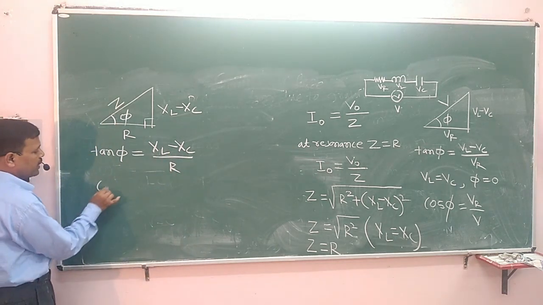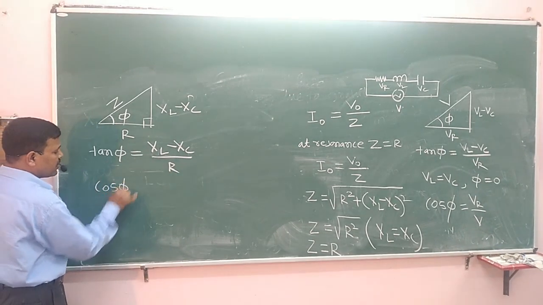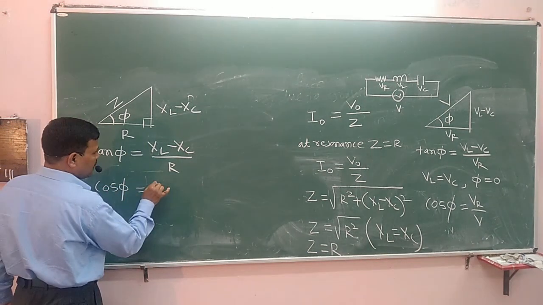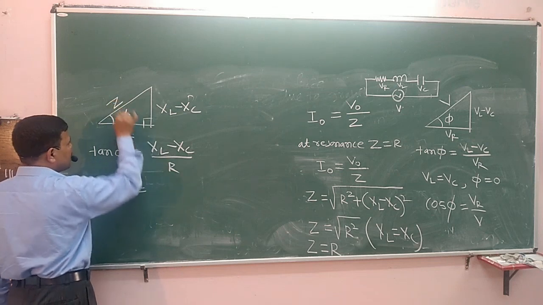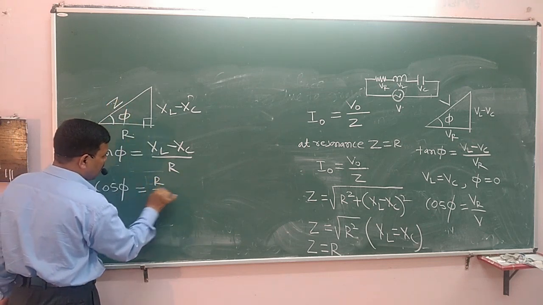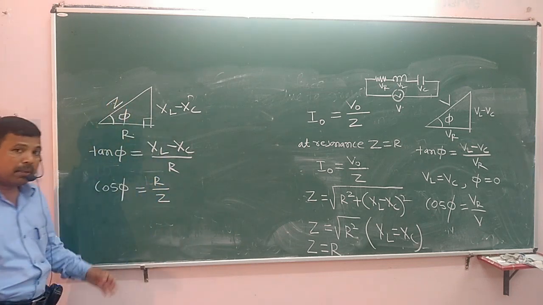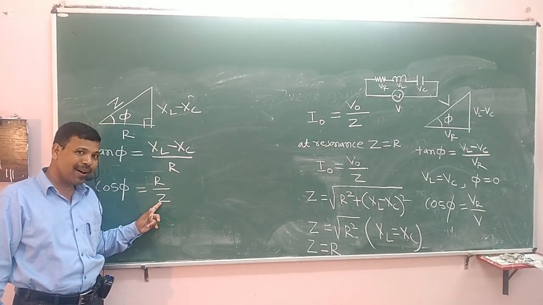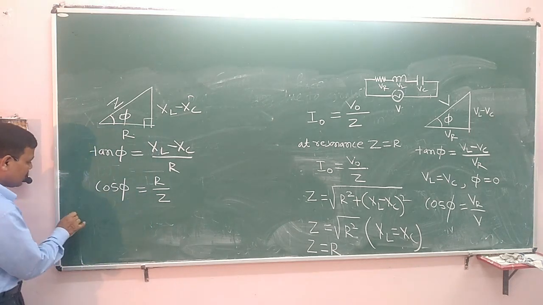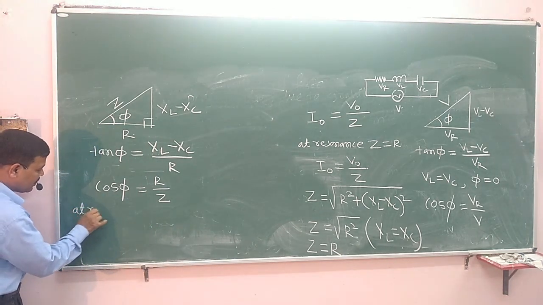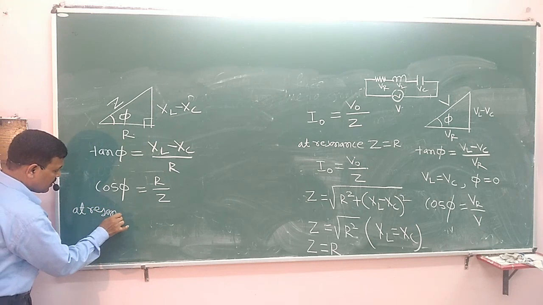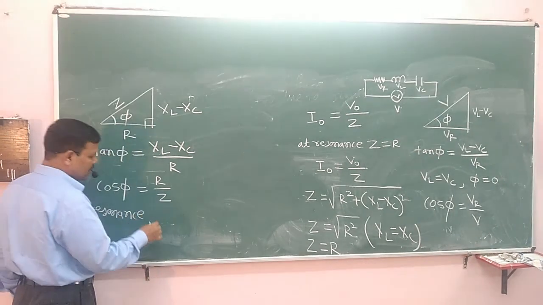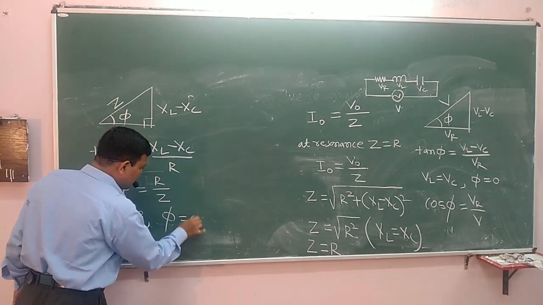Then how do we find the power factor cos phi? Cos phi is equal to R by Z, adjacent by hypotenuse. But at resonance, Z is equal to R. The special condition: at resonance, what happens? This phase difference will be 0.